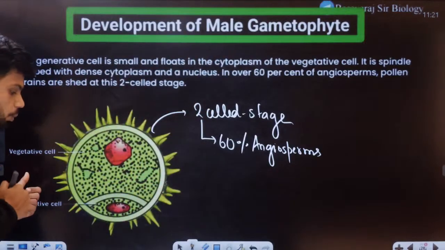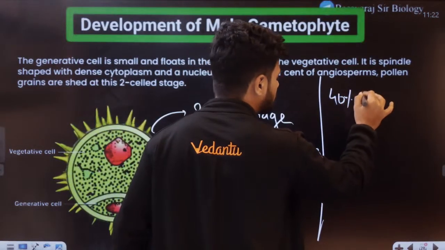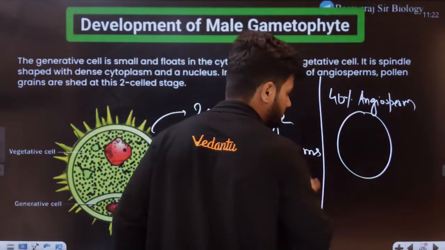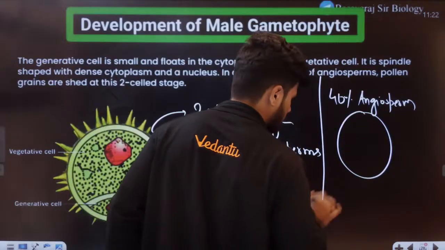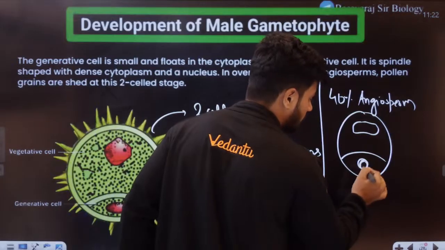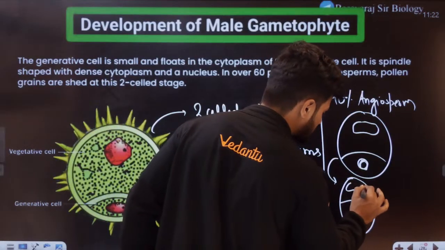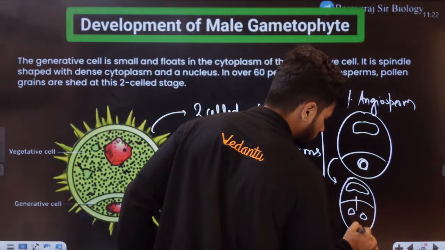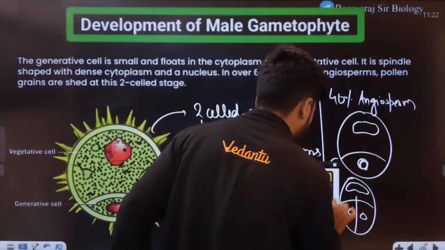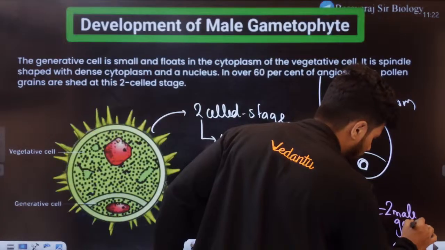What happens in the remaining 40% of angiosperms? Here we have the vegetative cell and here the generative cell. This generative cell will divide into two more cells, giving rise to two male gametes in the pollen grain stage itself.